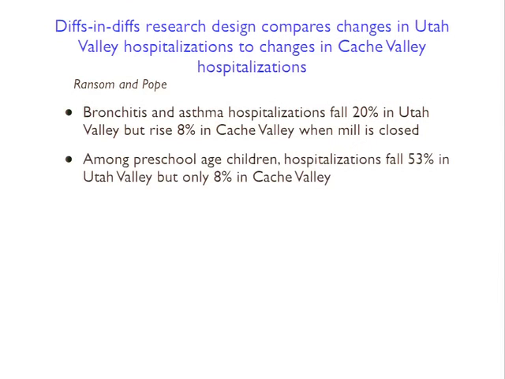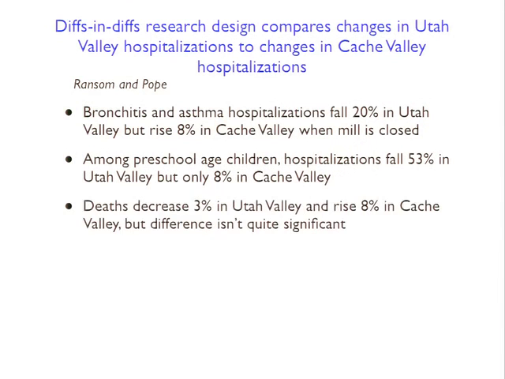Among preschool-age children, there's an even larger effect. Hospitalizations fall by about 50% in the steel mill valley, but only 8% in the control valley. And they actually find some change in mortality too. There's a 3% reduction in mortality in the steel mill valley and an 8% rise